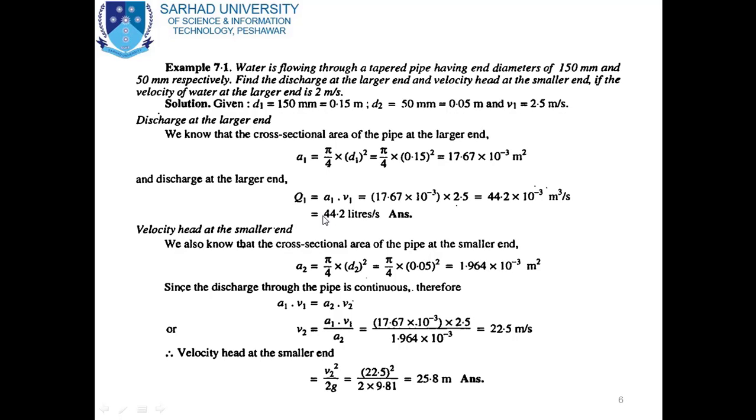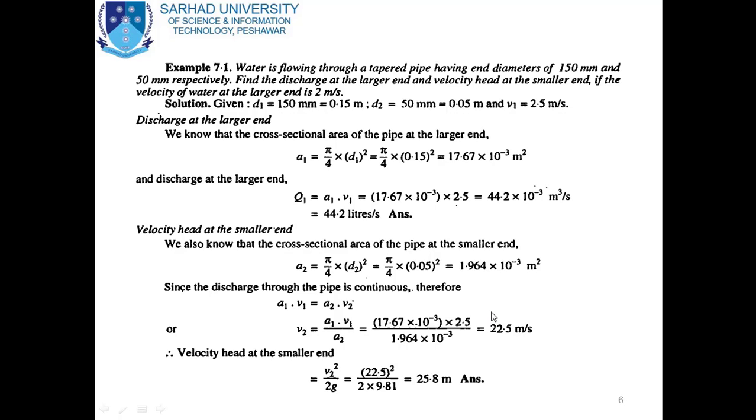that the cross-sectional area of the pipe at the smaller end A2 is equal to π/4 d2 squared. So put the value of d2, which is equal to 0.05 meter. So we will get the A2 value, which is 1.96 × 10^-3 square meters. Now to find the value of V2, according to the equation of continuity, A1 V1 is equal to A2 V2. So put the values of A1, V1 and A2, you will get the value of V2, which is equal to 22.5 meter per second.